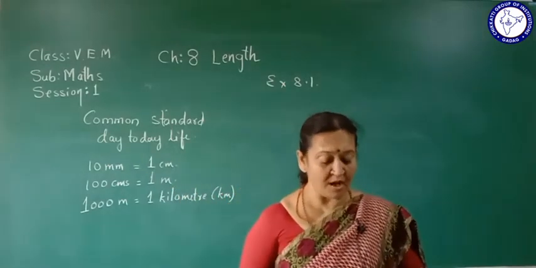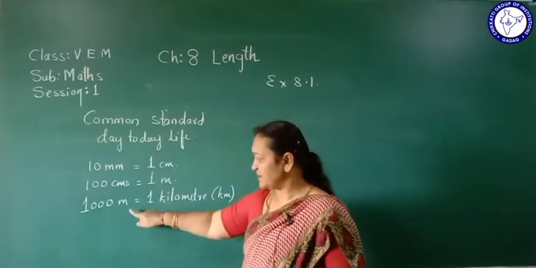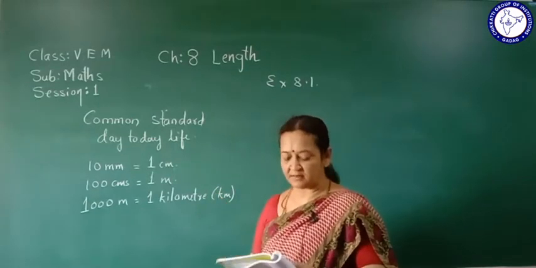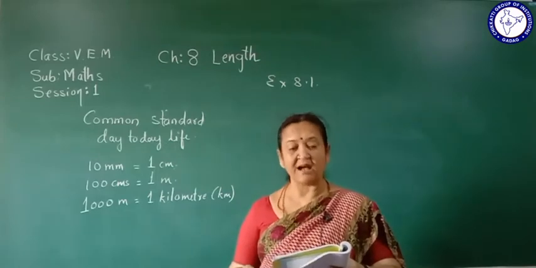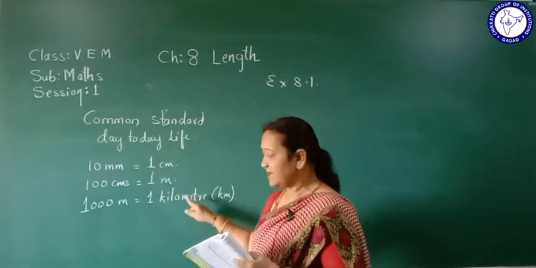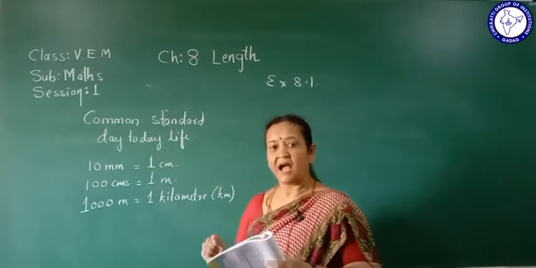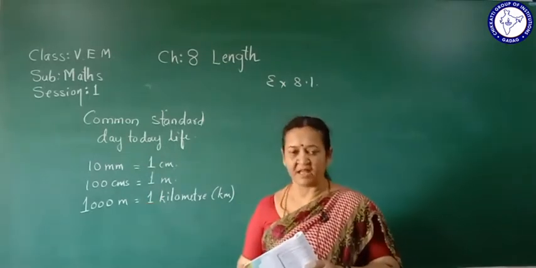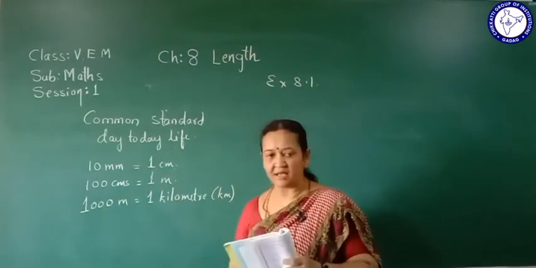Third question, how many meters make 1 kilometer? Here 1000 meter equals 1 kilometer. This is the third answer. Fourth question, how many meters make half a kilometer? Here 1000 meter makes 1 kilometer, then half of it is 500. So 500 meters make half a kilometer. We want half kilometer, so half of 1000 is 500 meter.